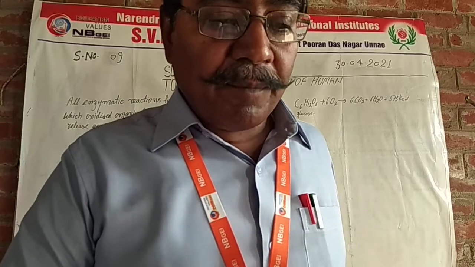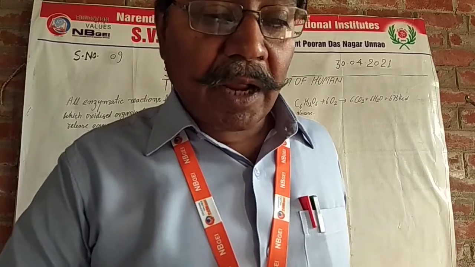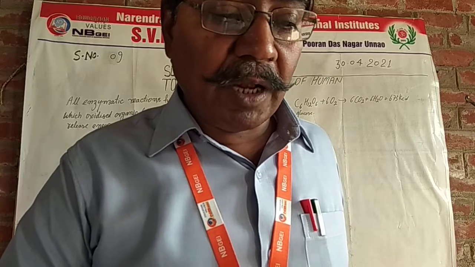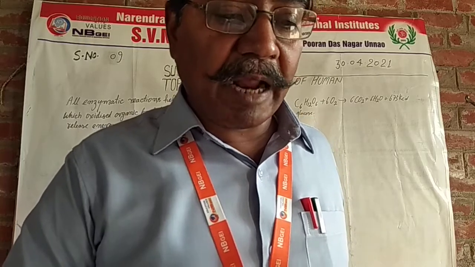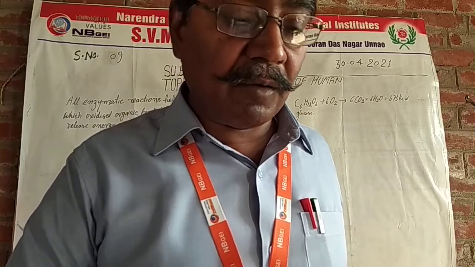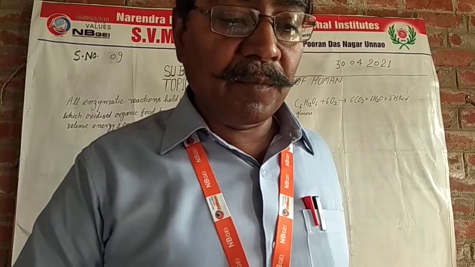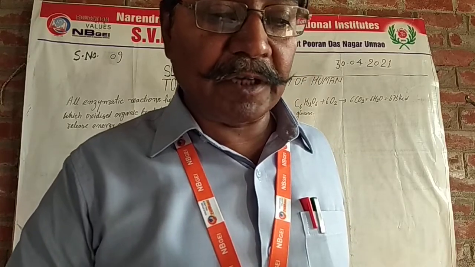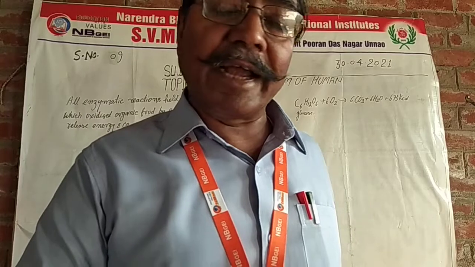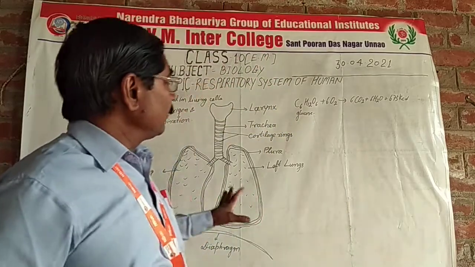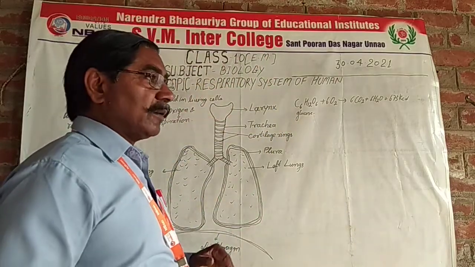The alveoli are highly vascular, supplied with blood capillaries. Their walls are very thin and form the respiratory surface for the exchange of gases. So this is the respiratory system of the human.